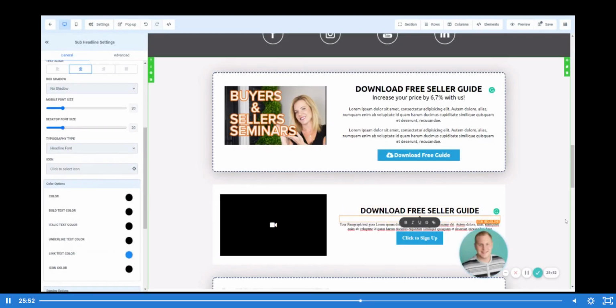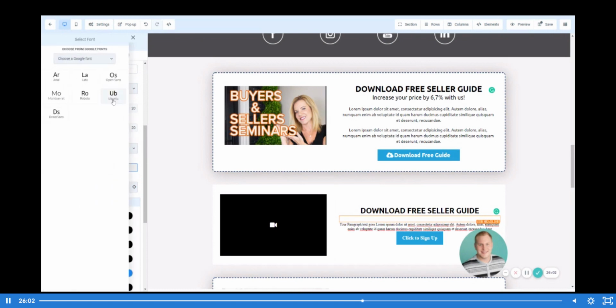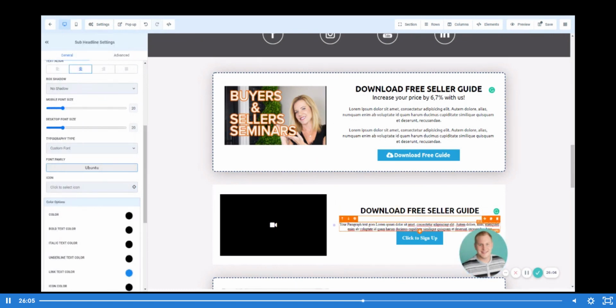All right, now here we can add in another subheadline, but let's first make sure that we have the font right. So we're going to go to custom font, and then select the font that we are using. I'm just going to show you guys how to quickly duplicate exactly what we had above. Increase your price by 6.7% with us. All right, now if we look at this, it does look a little bit different.